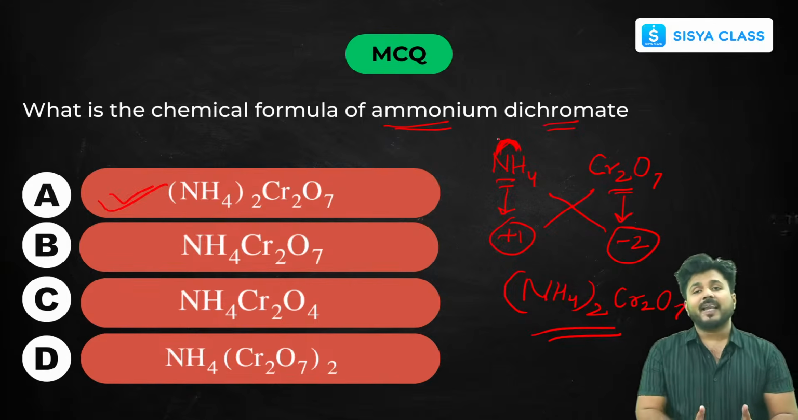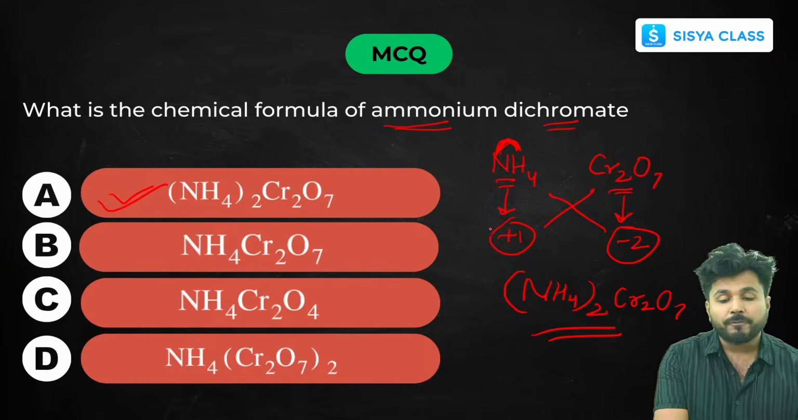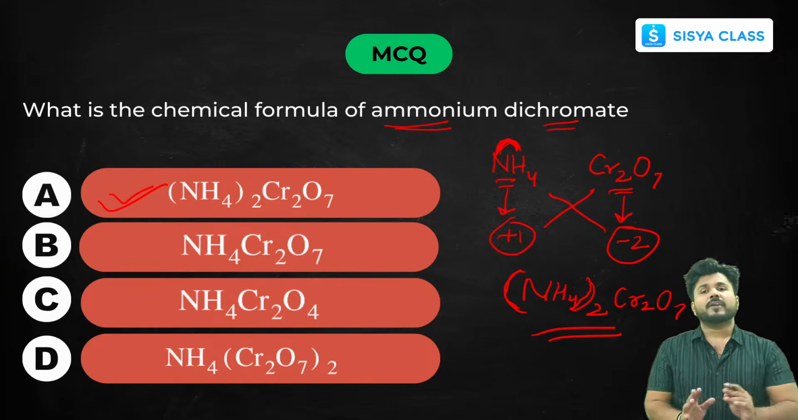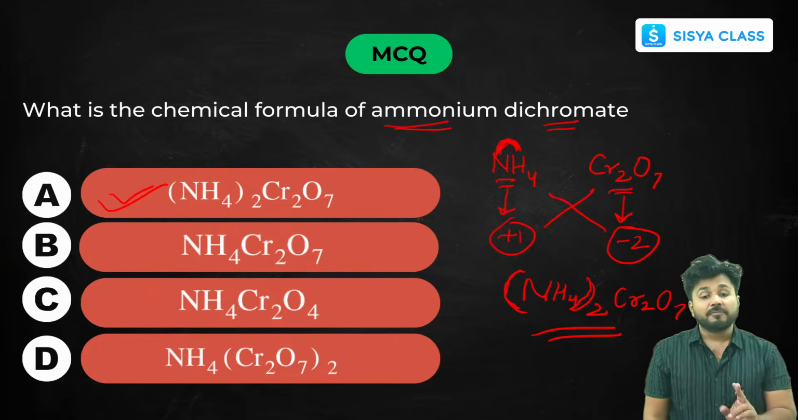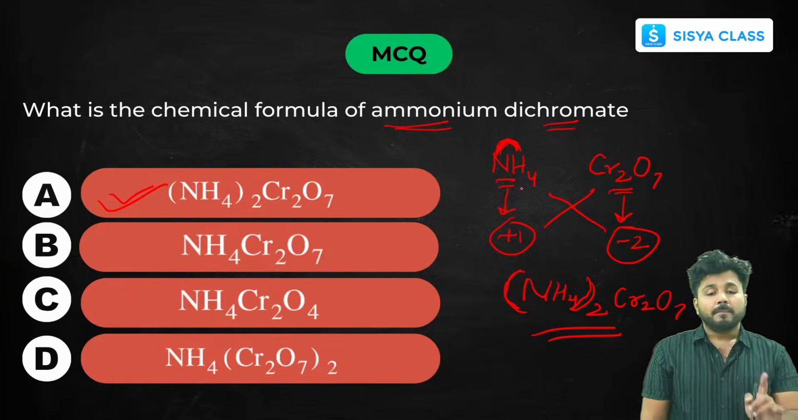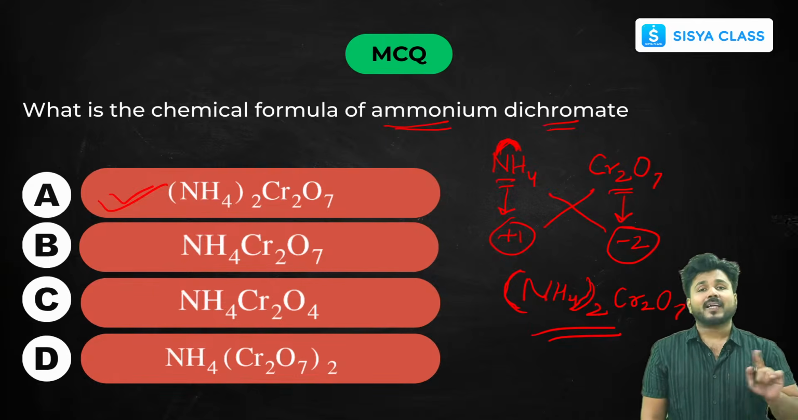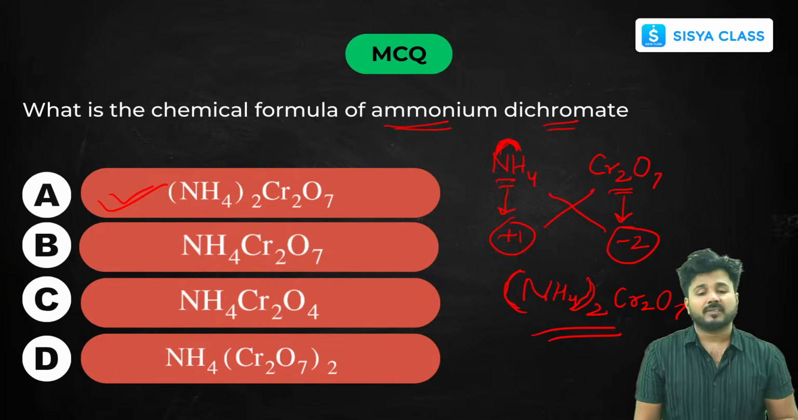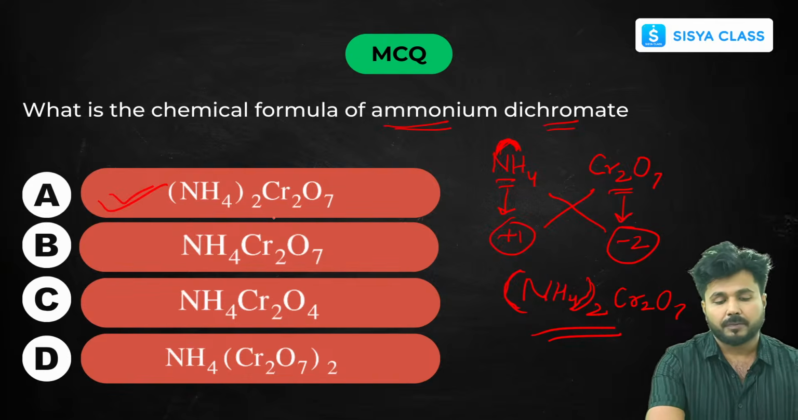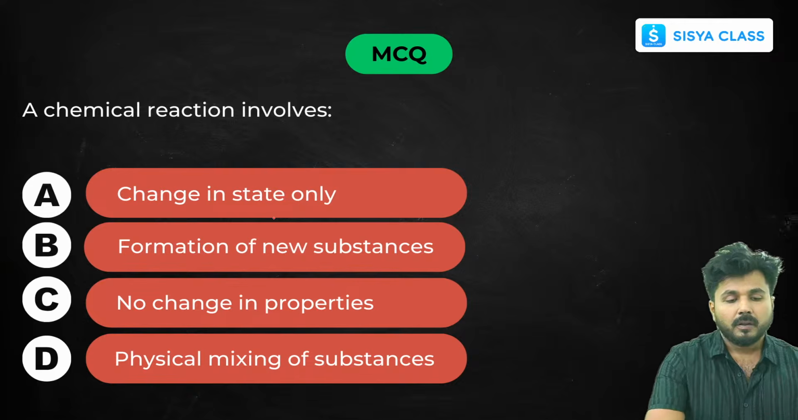whenever there is more than one element present in a compound and you have to put a number on it, you have to put a bracket before that number. Just make sure, if there is a single element, then you don't have to put any bracket. You can just write the number in the subscript. But if there is a compound which contains more than one element, then you have to put that bracket before putting the number in the subscript. So your answer is (NH4)2 Cr2O7. Okay, next question.